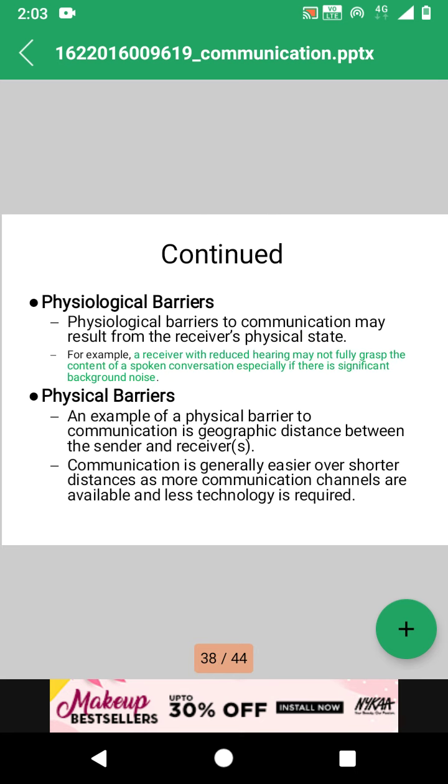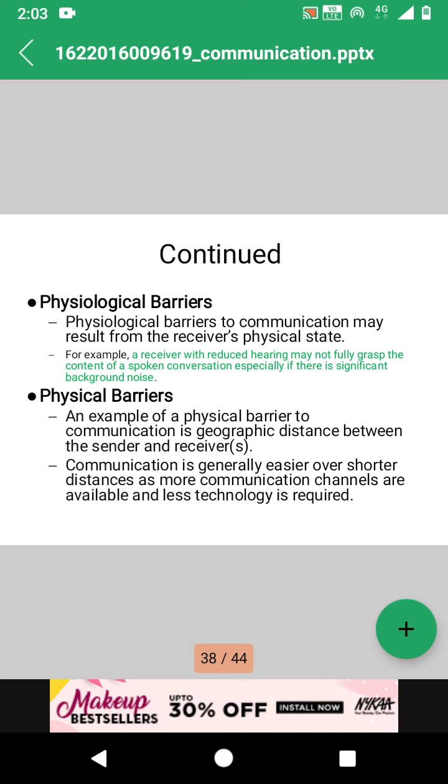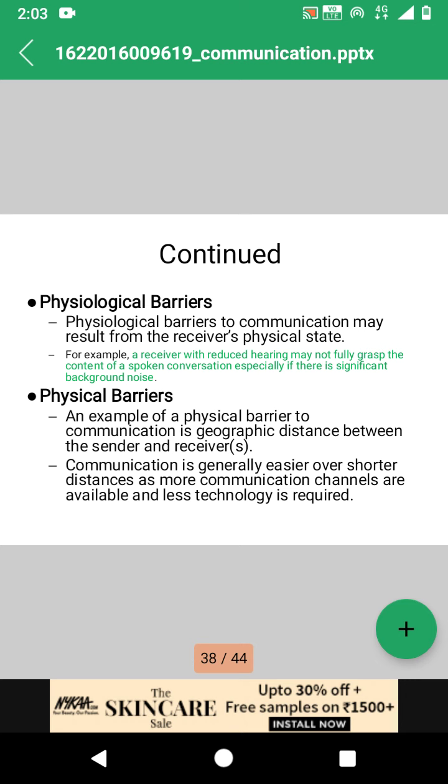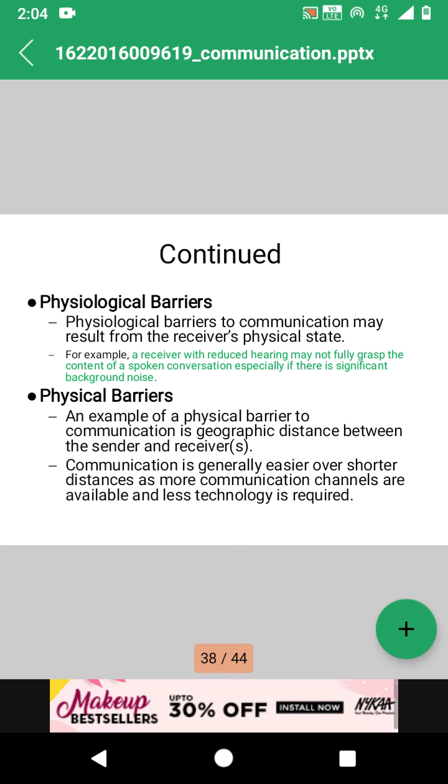And the next one is physiological barriers. Physiological barriers to communication may result from the receiver's physical state. For example, a receiver with reduced hearing may not fully grasp the content of a spoken conversation, especially if there are significant background sounds. Some people's hearing decreases as they grow older.